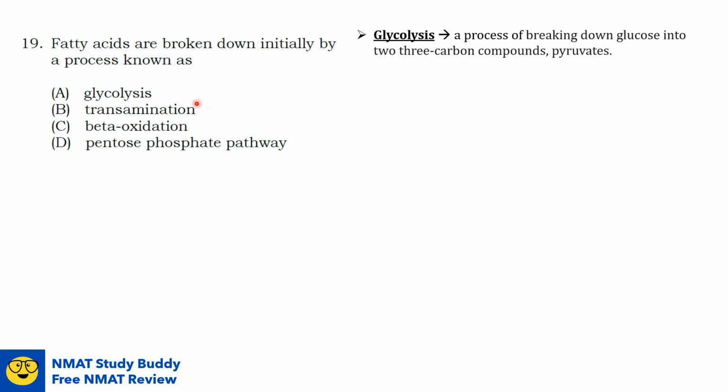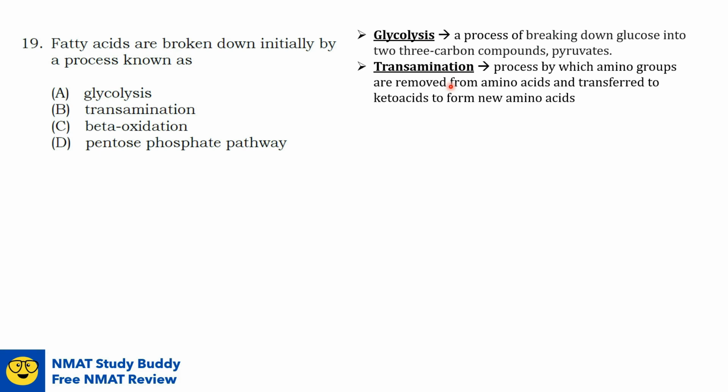As the name implies, transamination refers to the transfer of an amine group from one molecule to another. So transamination is a process by which amino groups are removed from amino acids and transferred to keto acids to form new amino acids.